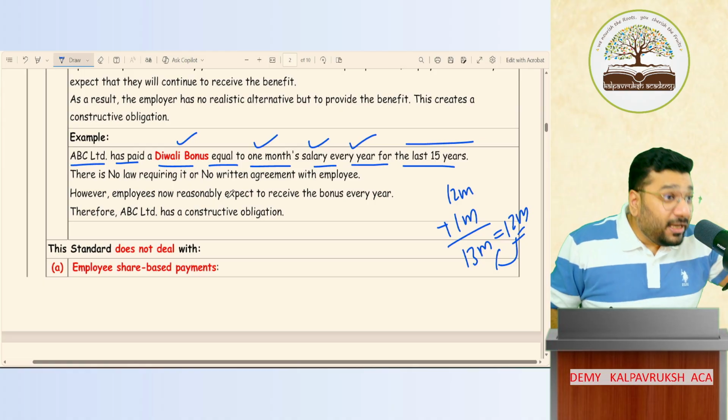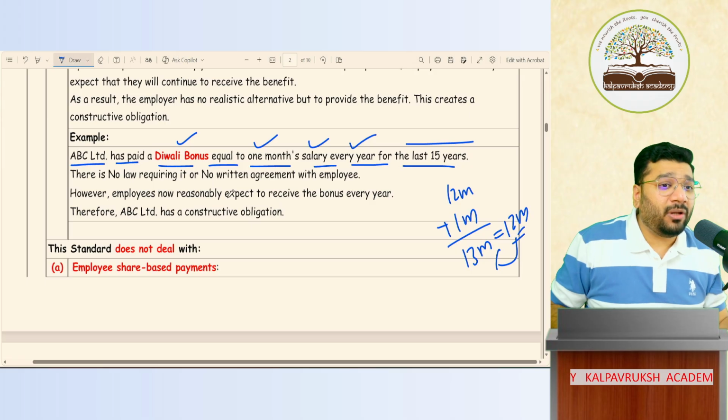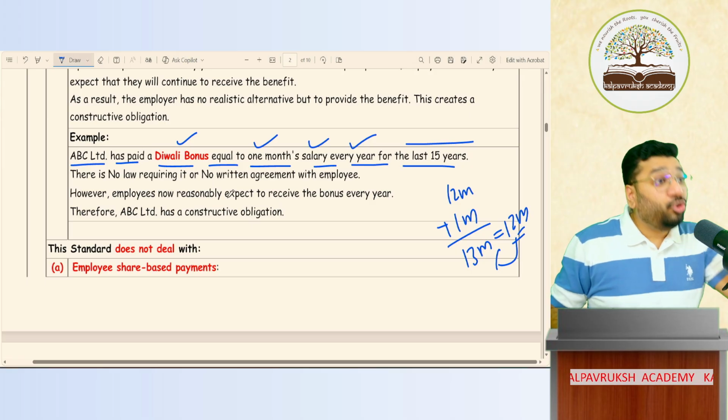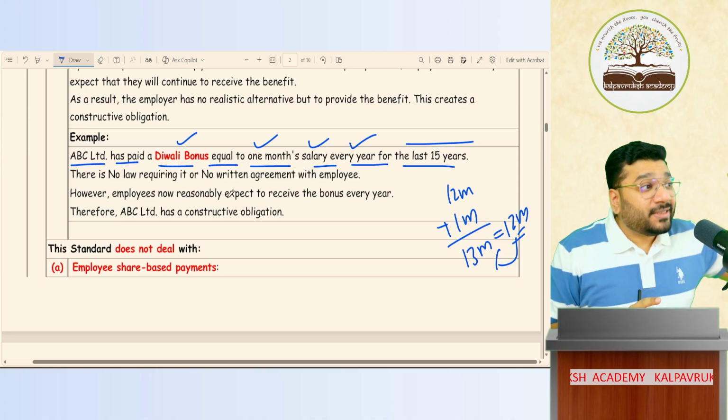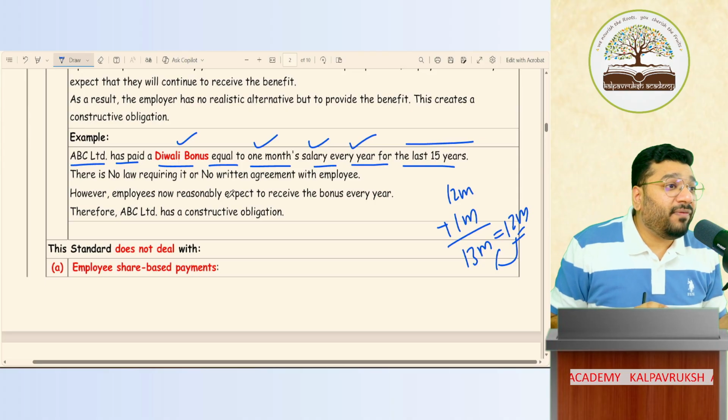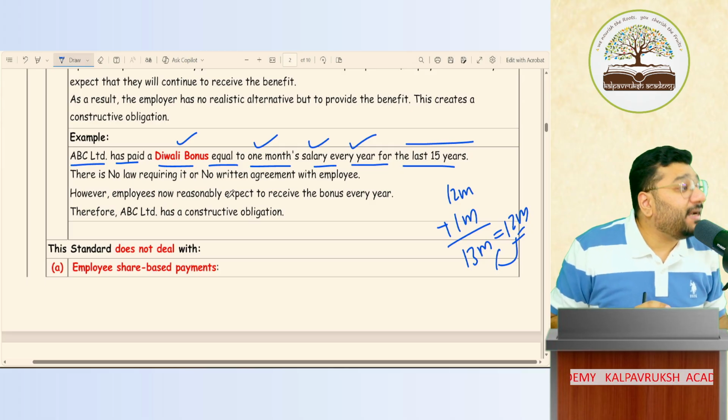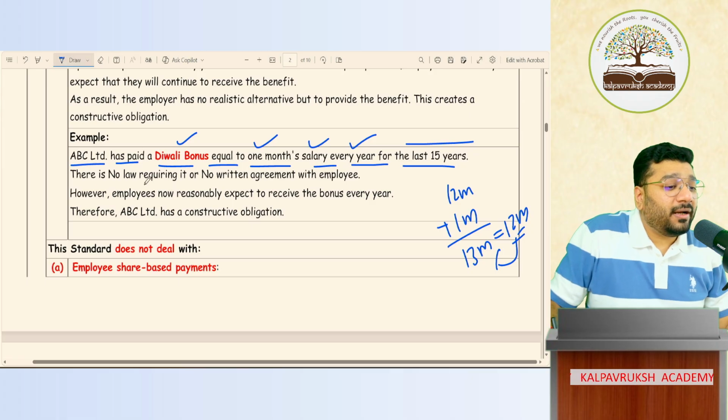Yes. And you as employer, if you're going to pay such an amount, then that Diwali bonus, though not agreed in the contract, though not compelled by the law, still you have to treat this as an employee benefit, and you should account for it as per Accounting Standard 15. Got it, not got it.